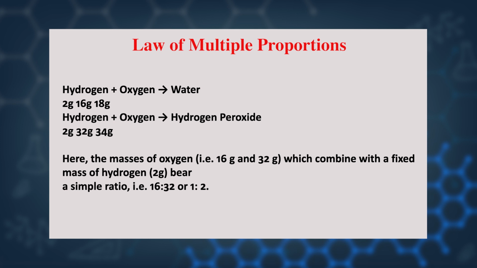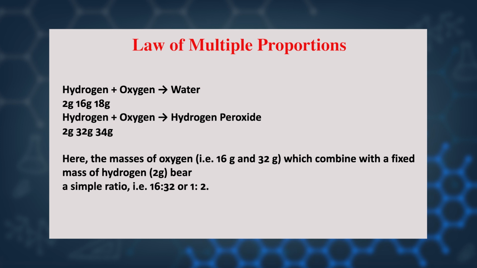Hydrogen combined with oxygen, it forms two compounds like water and hydrogen peroxide, but always in hydrogen plus oxygen gives water. How many grams of hydrogen is here? 2 gram.